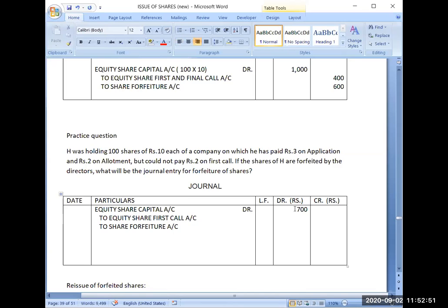To equity share first call. So how much amount I have not received for first call? First call is of rupees 2 per share. Yes, very good. And 100 shares have not paid me first call money. So I have not received 200 rupees.